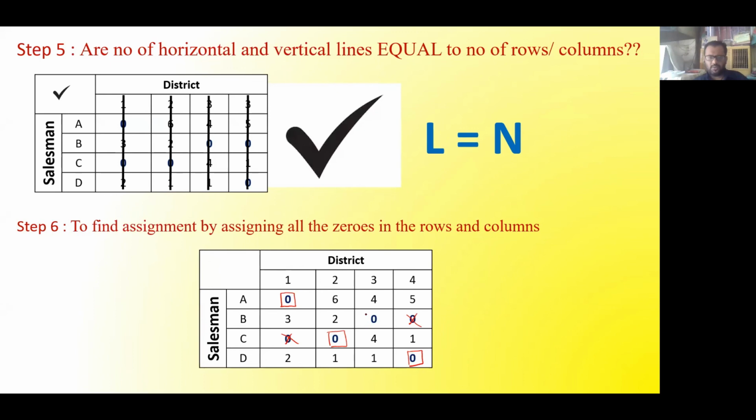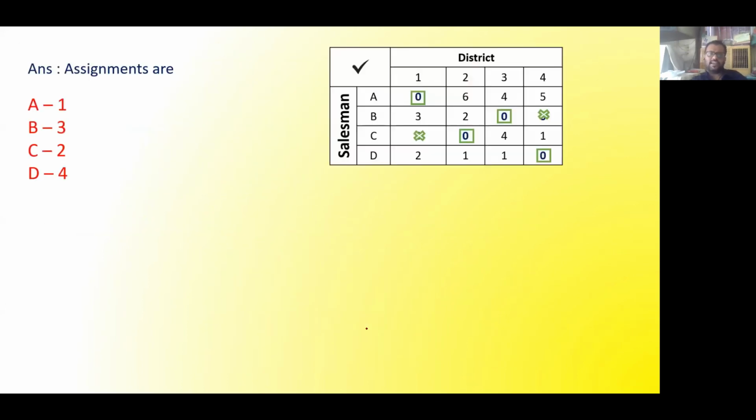Once this is cancelled out, this will be assigned. Now all the assignments are made and the solution is optimum. So the final answer is: A going to 1, B going to 3, C going to 2, and D going to 4.